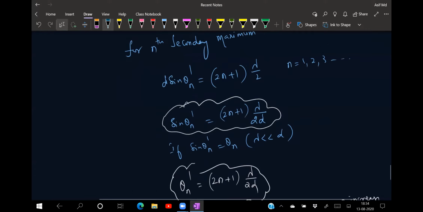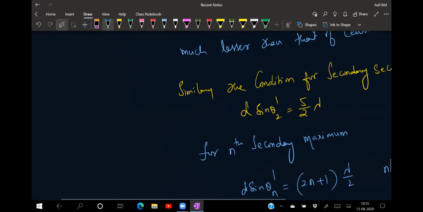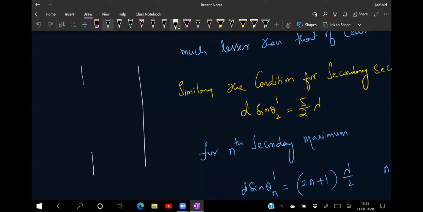When we take 5 lambda by 2, how do we draw the diagram? Can anyone help me? Look, I'm drawing it roughly for you. So this is your screen and here is your slit like this, isn't it? So how many parts do I need to divide this into? This is 1 here, this one is 1. So how many parts right now? This 5 path difference, very good. So this one is nothing but 5 lambda by 2.